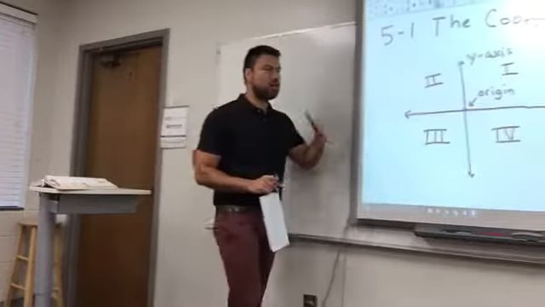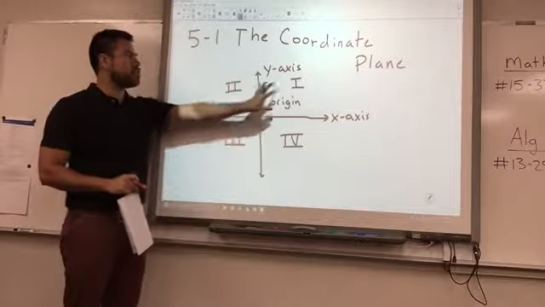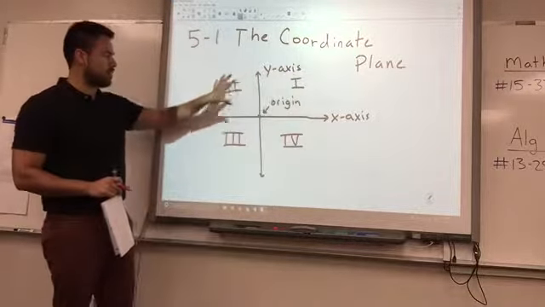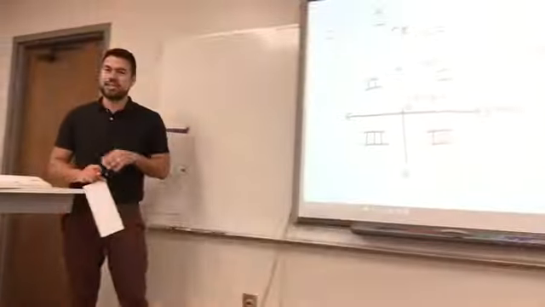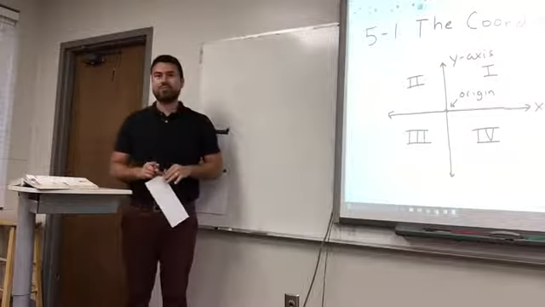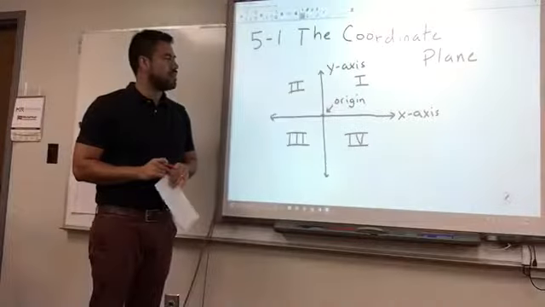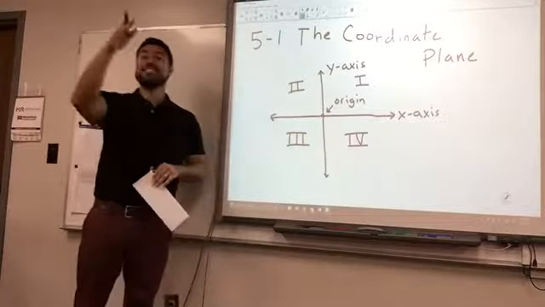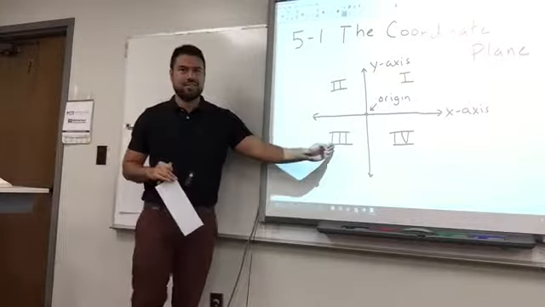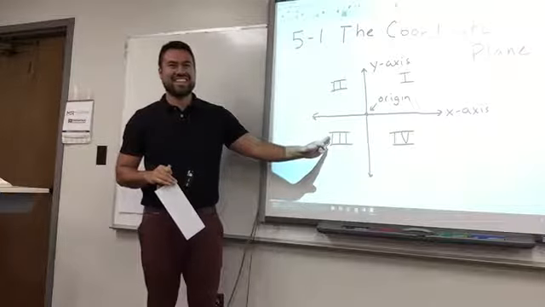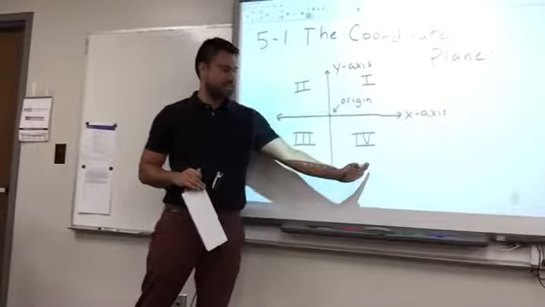Now, what's nice about the quadrants for us, even if I'm not even thinking that far down into math, is that there are certain characteristics of the ordered pairs that fit into each one of these quadrants, and some of you might pick it up, some of you might not. If you do, it's going to be very helpful. Do you have a pattern or something? Yeah, what do you notice about that? 1 is positive, and 2 is positive negative. Close. Negative positive. Negative positive. And the other one is negative negative. And then the other one positive.